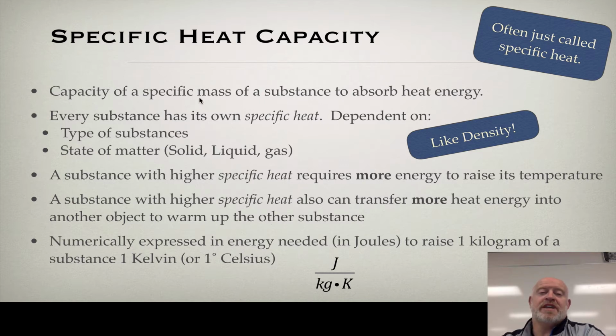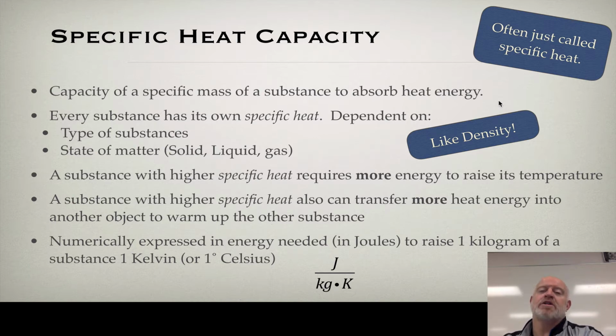Now, specific heat is very much like a density. If we take a look at aluminum, it has a very specific density, right? It's 2.69 grams per milliliter. That's its density. All aluminum acts that way. It's a relationship between the mass of the aluminum and the volume of aluminum. Now, for aluminum, its specific heat capacity is 900 joules per kilogram degrees Celsius. Again, it's very specific to aluminum. It has its own capacity to absorb joules of energy.